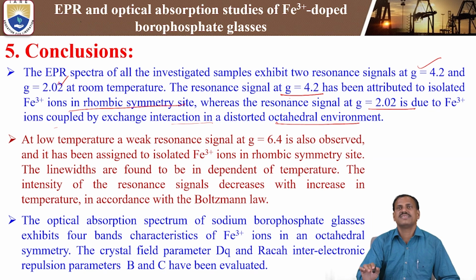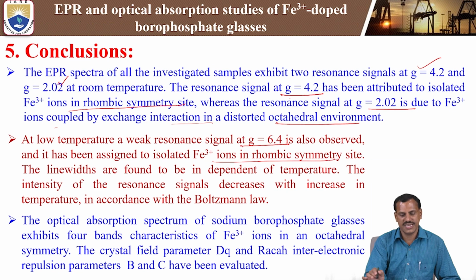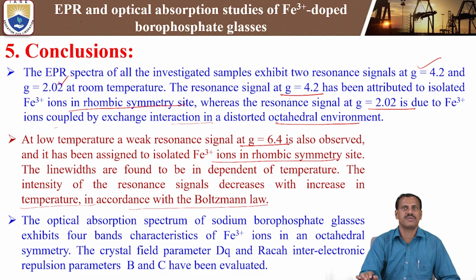So these are the site symmetries we observe in the EPR analysis at room temperature. Second, in the low temperature EPR analysis, additionally one more signal at g equal 6.4 is observed. It has been assigned to isolated Fe3+ ions in a rhombic symmetry site. The line widths are found to be independent of temperature. The intensity of the resonance signals decreases with increase in temperature, in accordance with the Boltzmann distribution law. So we get this information from the room temperature as well as the low temperature EPR spectra analysis.